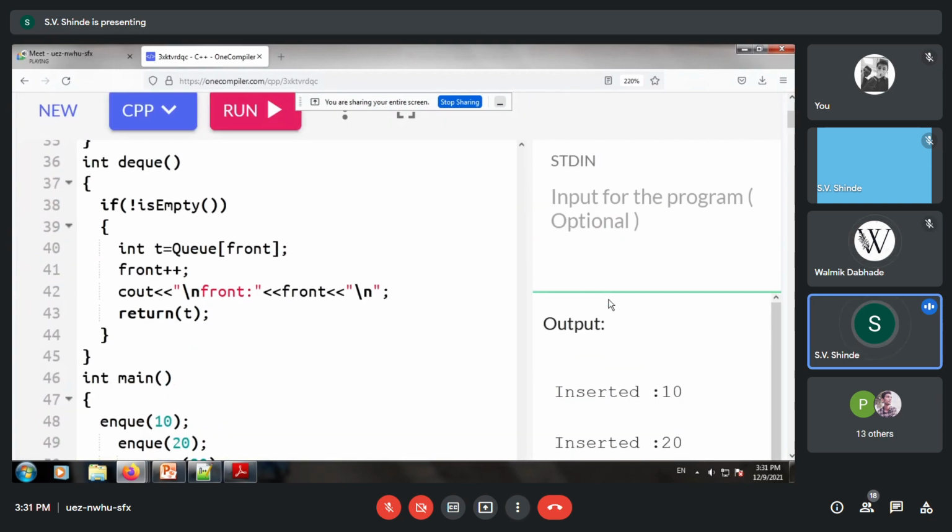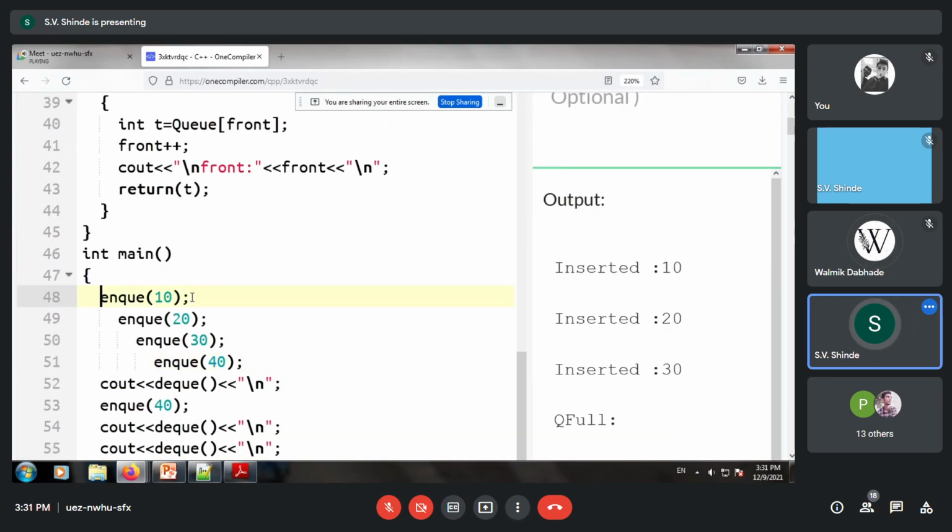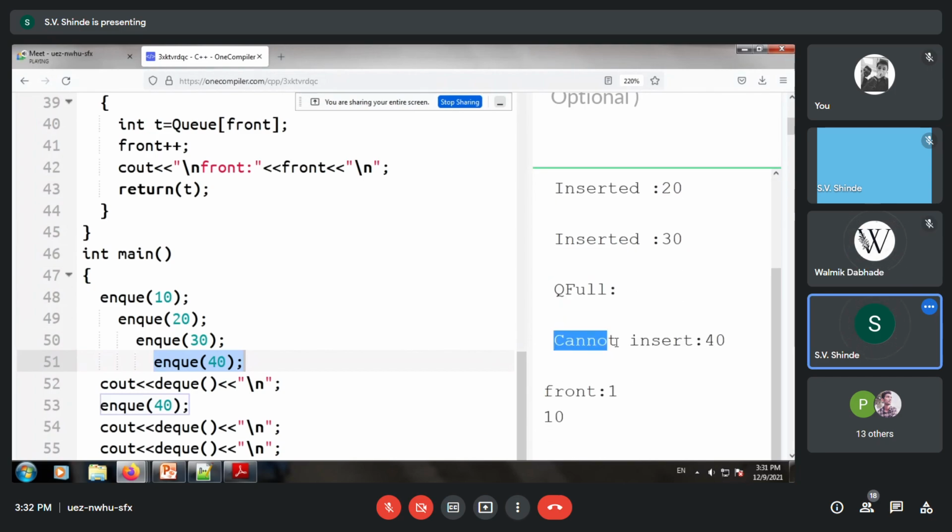After compiling and running the program, when we use NQ10, we get the output inserted 10. Using NQ20 gives us inserted 20. When we use NQ30, it inserts 30. But when we use NQ40, it says queue is full, output cannot insert 40. Why did this happen? Because we have taken the queue size as 3 and not 4.